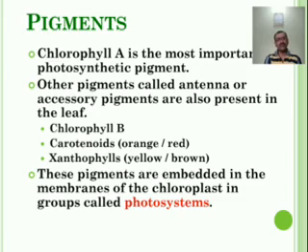For example, chlorophyll A is present in all green plants. Chlorophyll B in higher plants and green algae. Chlorophyll C is present in diatoms and brown algae. Chlorophyll D is present in some red algae.